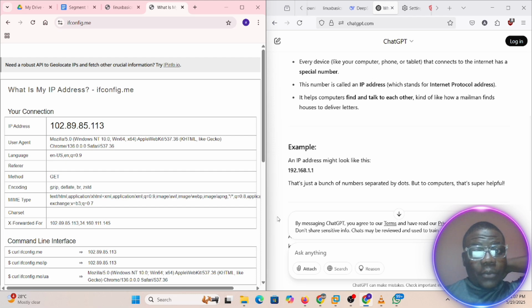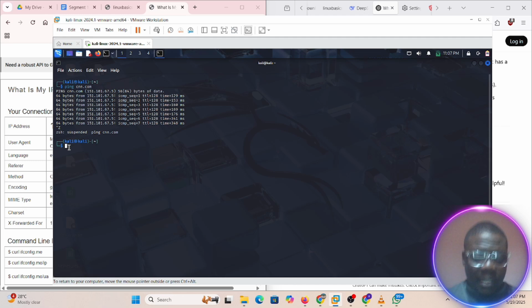Okay, let me teach you one. There's a particular trick again. If I want to get my IP address, I can use curl. Curl is a command that comes with your Kali, so you don't need to bother yourself. Just do curl ifconfig.me, that same website we went to the other time. Just call it, and it's going to give you your IP address.